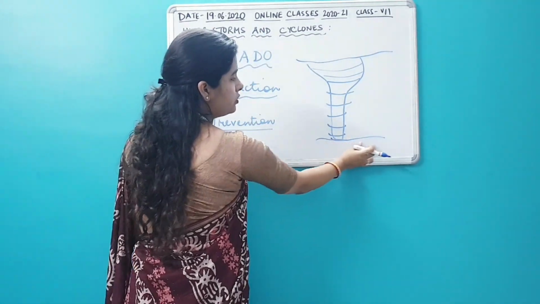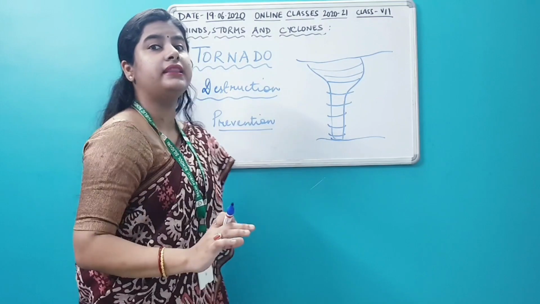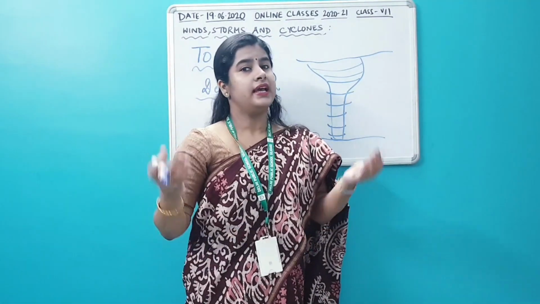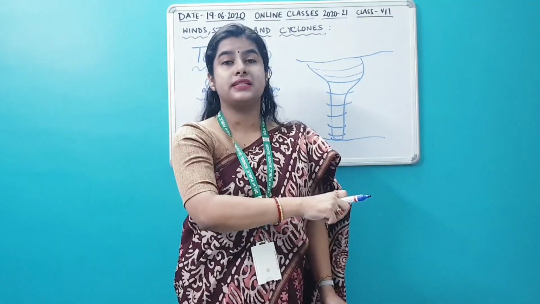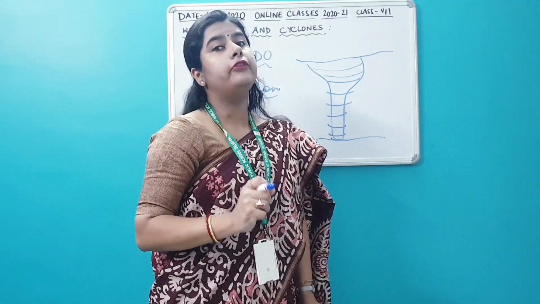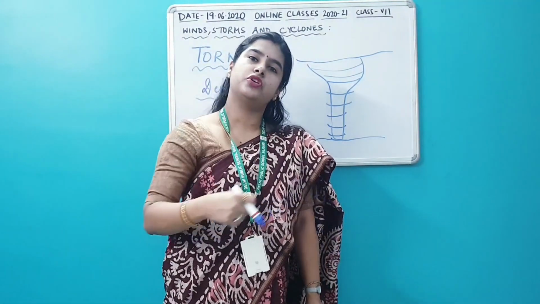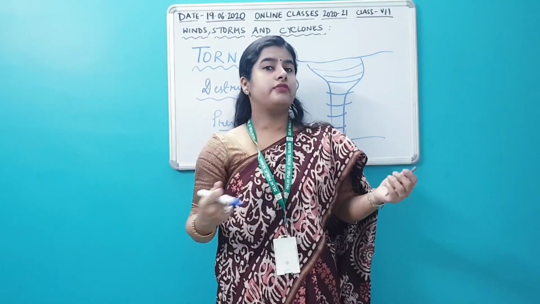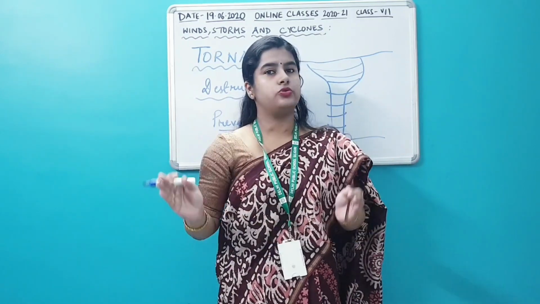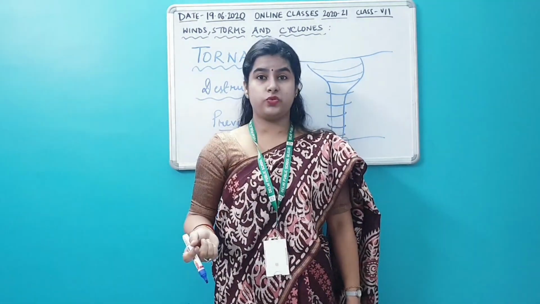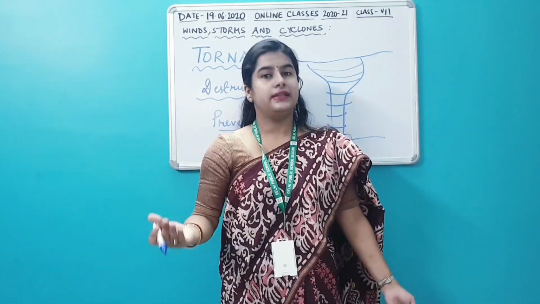Whichever way this tornado crosses, it sucks up everything that comes on its way. It can be houses, it can be animals, it can be trees, even human beings. It sucks up everything, because this particular region is an area of low pressure, and wind tries to blow from a region of high pressure to a region of low pressure. So it sucks up everything that comes on its way. So tornado is very dangerous.